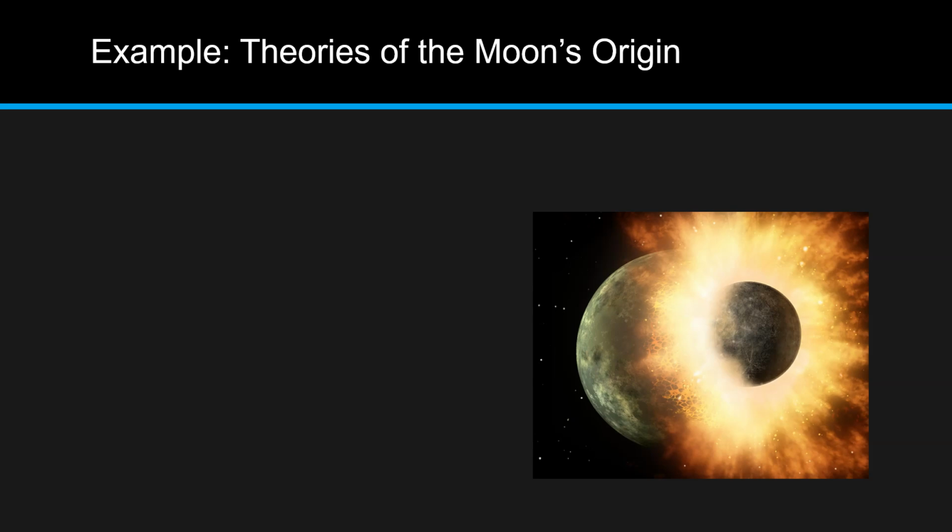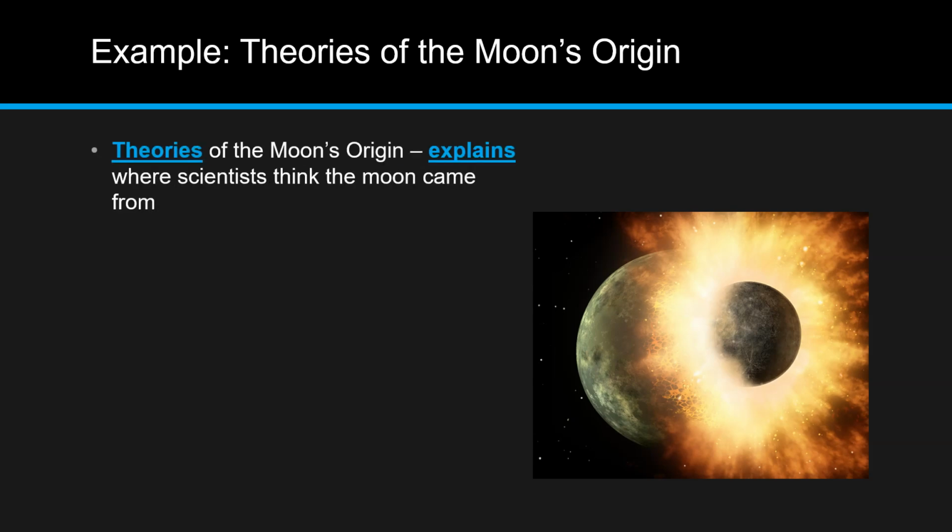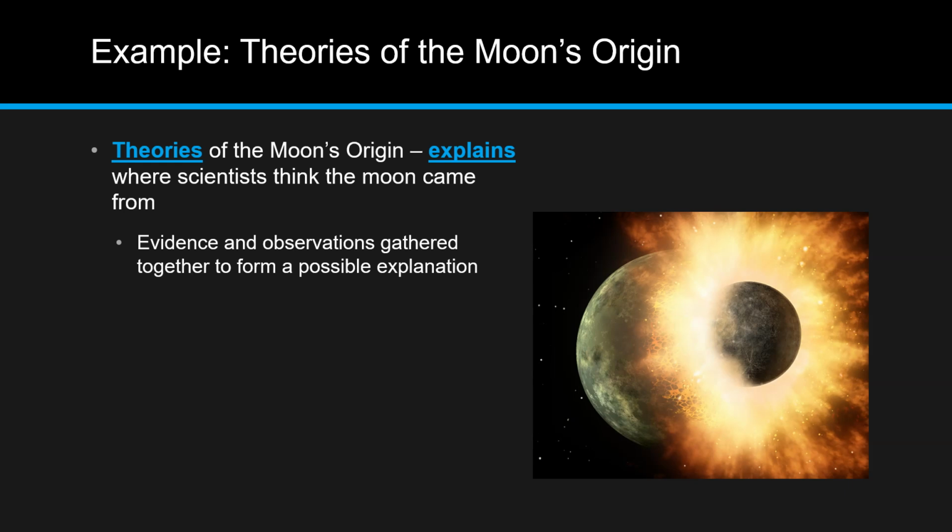Let's look at an example of scientific theory. Theories about the moon's origin. There are many theories of the moon's origin that attempt to explain where the moon came from or how it formed. Scientists take observations and evidence that we have about the moon and put it together to make a possible explanation of how the moon got here.